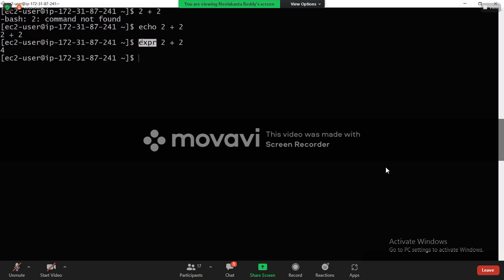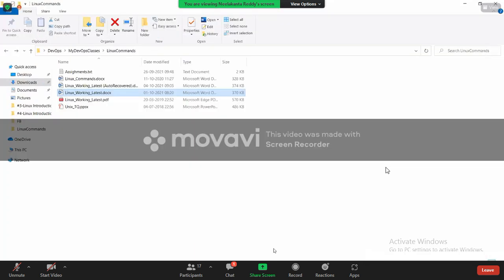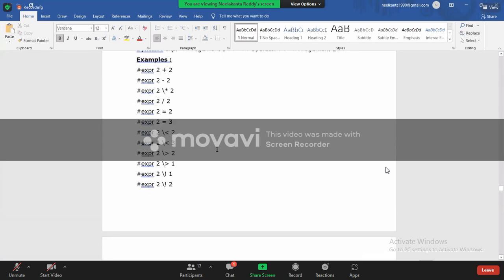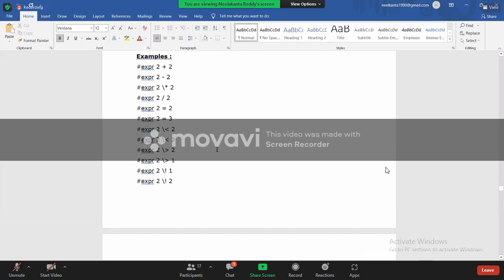expr means expression. So expr 2 plus 2, like this I have to give. Understood? When to use expr: not only this, like if conditions, we will learn in shell script. The expr command is used for all arithmetic operations, not only for addition. I said arithmetic operations, I just showed it only for addition. Okay, right. Thank you.